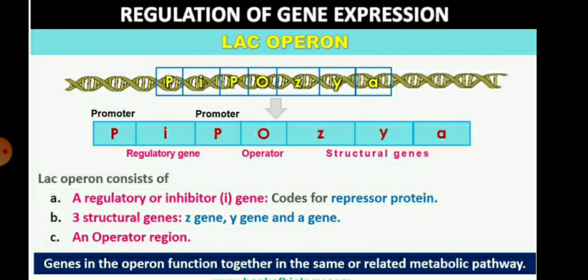So children, the LAC operon consists of three parts. The first is the regulatory or inhibitor gene, which codes for the repressor protein. The second is the three structural genes, Z gene, Y gene and A gene, and an operator gene. The genes in the operon function together in the same or related metabolic pathway.